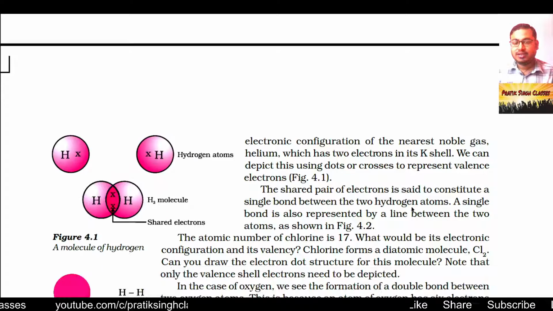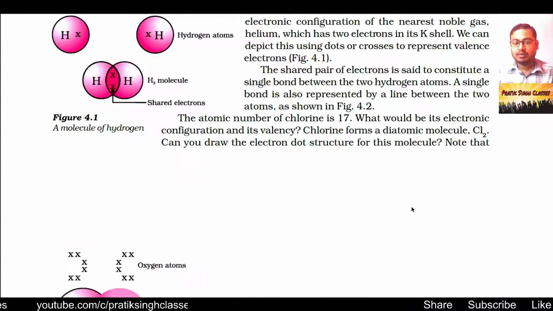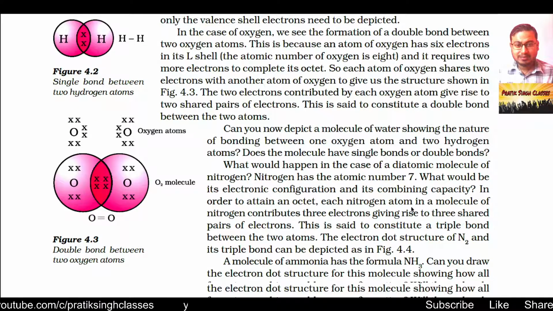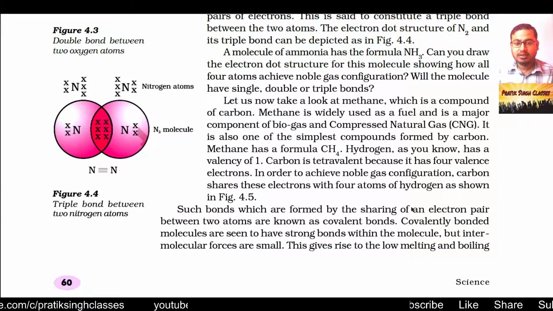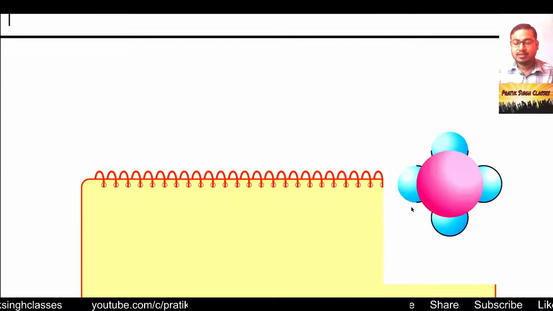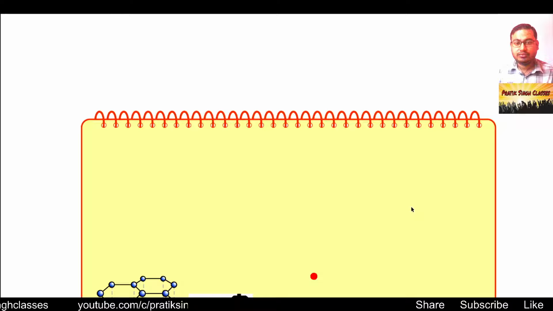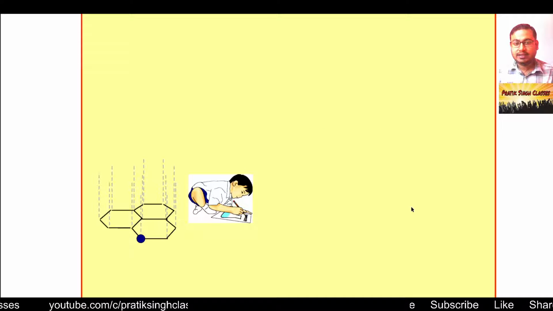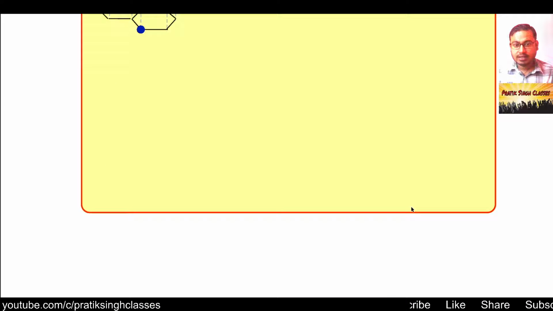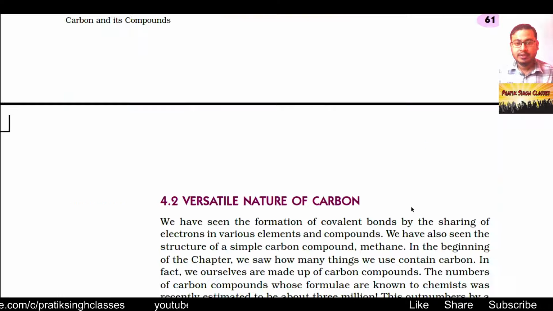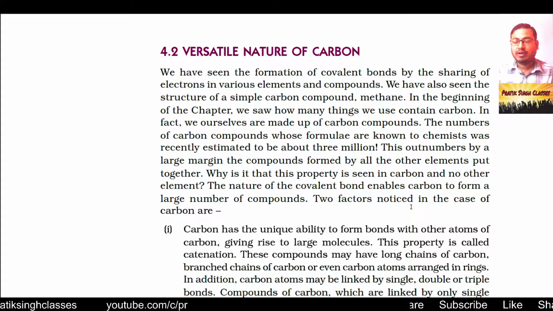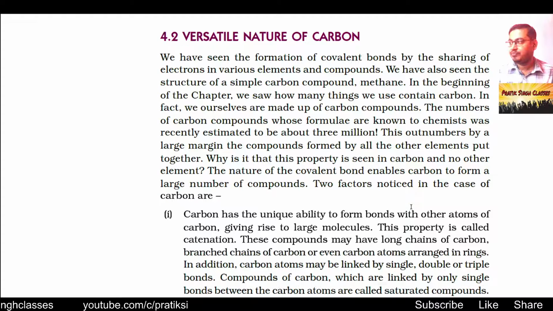In chapter 2 we have seen how ionic bonds or electrovalent bonds are formed, and in this chapter we have seen at the start how covalent bonds are formed and what covalent compounds are. Then we have seen some special allotropes of carbon like graphite, diamond, and Buckminsterfullerene, and their properties. Then we have seen the versatile nature of carbon, that what makes it different from other compounds and elements.